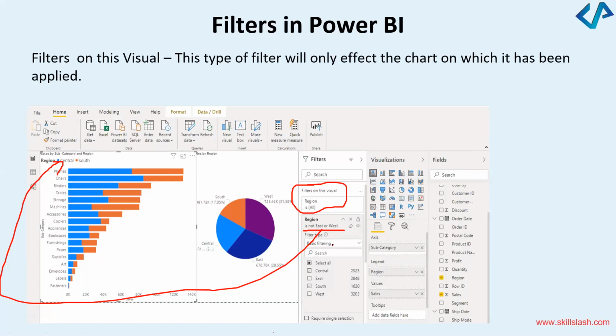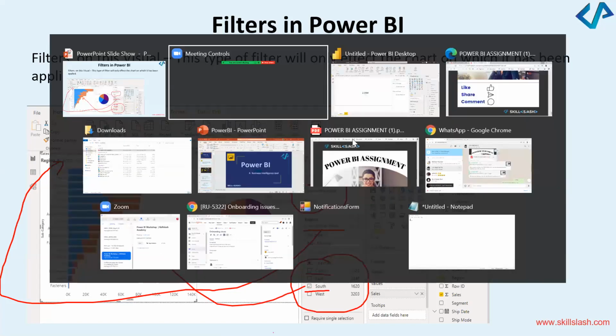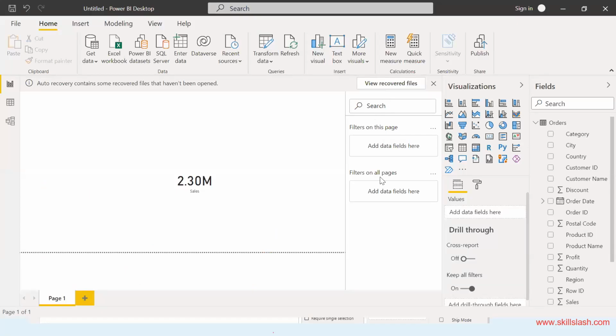What is the kind of this filter? Basic filtering. From here, I have selected that the sales I wanted to see were from central and from the south. So it has rendered me the information of the central and the south. Okay, so this is how the filters can be applied. This is the section in Power BI, filters, that you can use.